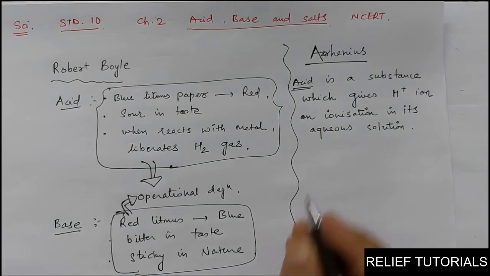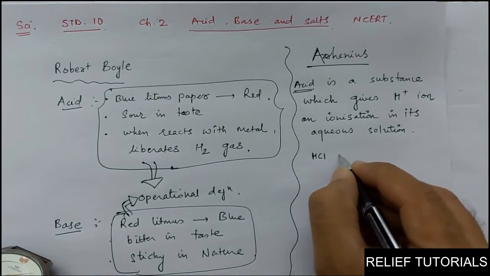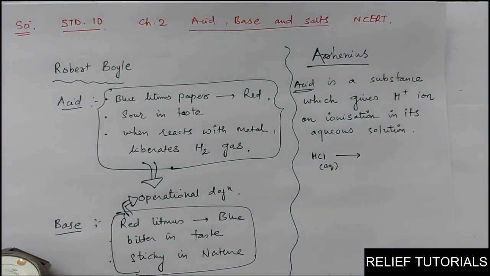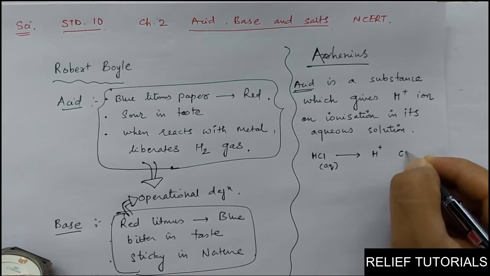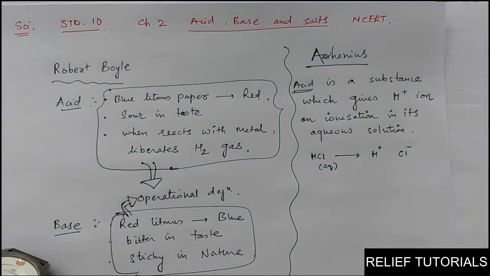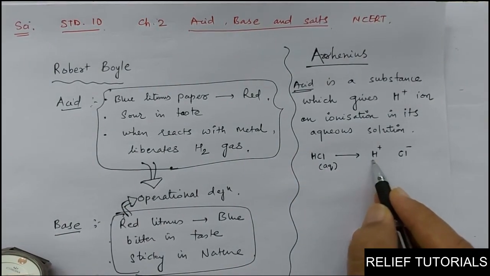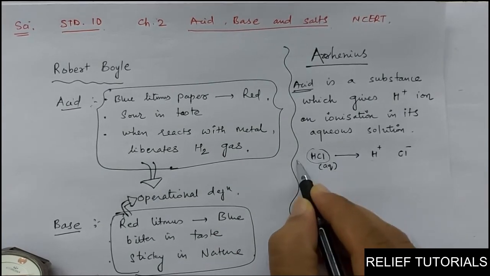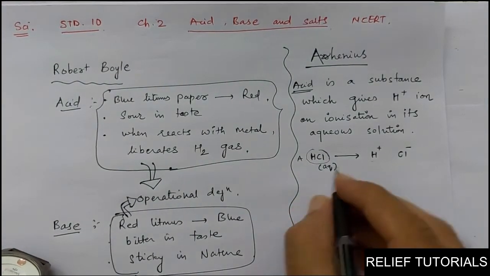Difficult to understand. Let us take some examples. For example, HCl in its aqueous solution. Now, if you perform the ionization in it, then it will give two types of ions, H plus and Cl minus. So, can you see that this substance HCl is giving you H plus ion on ionization? Yes, so this substance HCl is acid according to Arrhenius. Let us say HNO3.